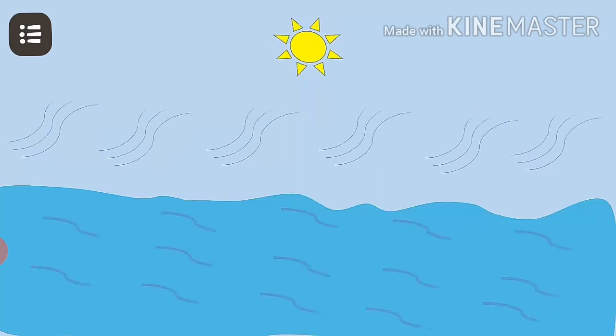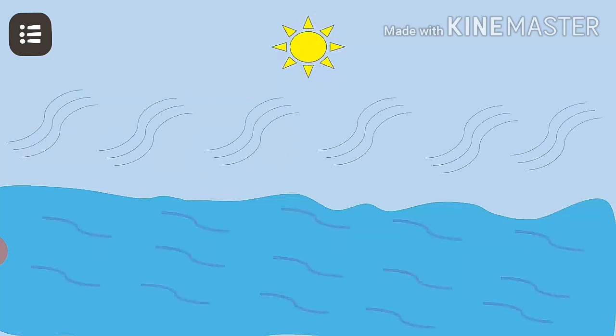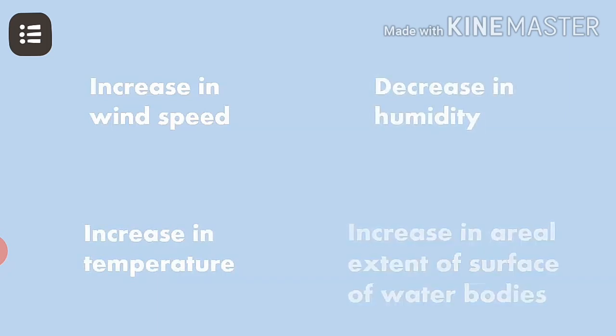Evaporation refers to the process in which the liquid form of water changes into gaseous form. Temperature is the prime element which affects the rate of evaporation. There is a positive relationship between these two variables. Aerial extent of surface of water, Wind and the atmospheric humidity are the other variables which affect the role of evaporation. The rate of evaporation increases with increase in wind speed, increase in temperature, decrease in humidity, and increase in areal extent of surface water bodies.